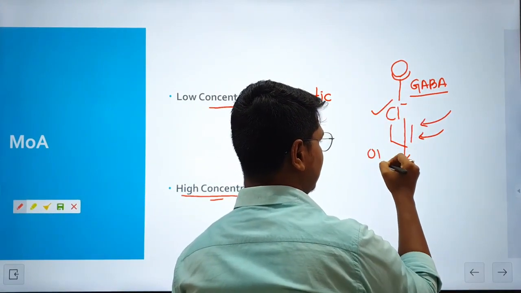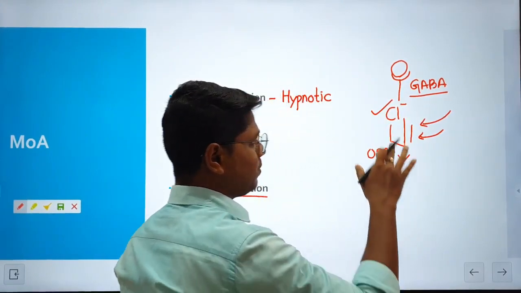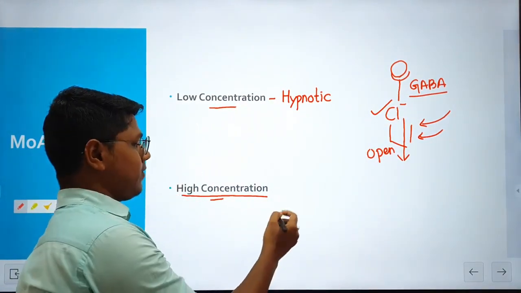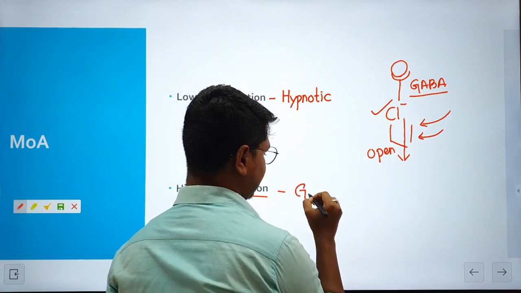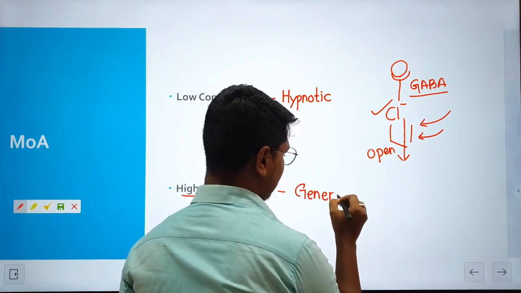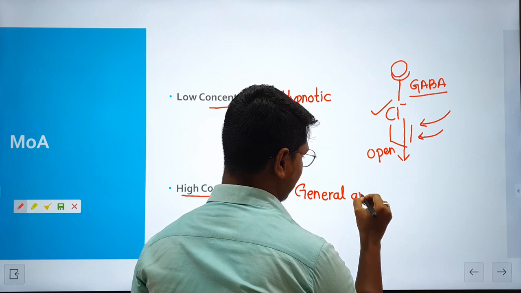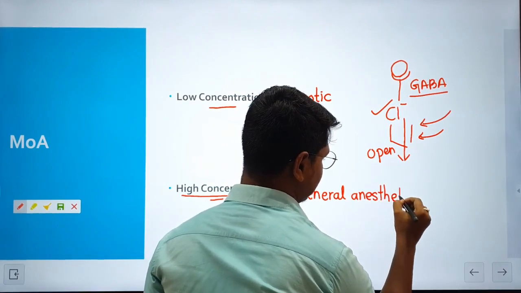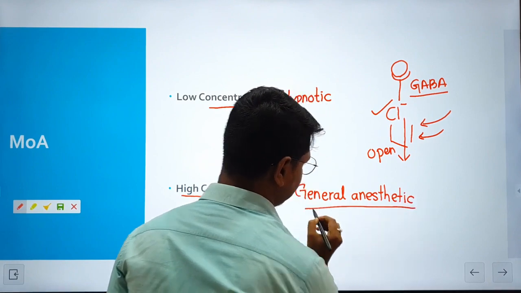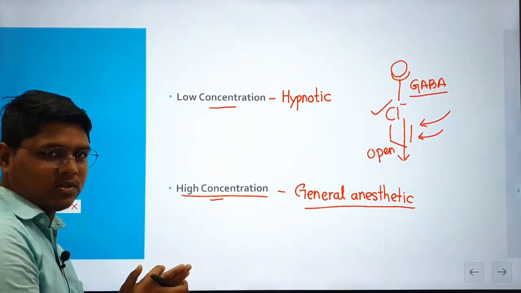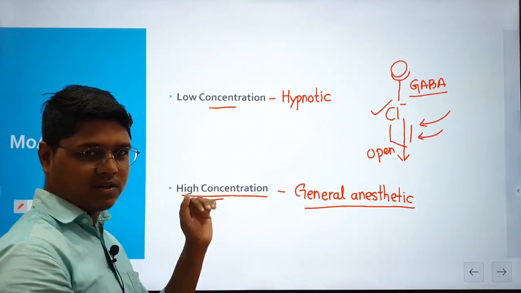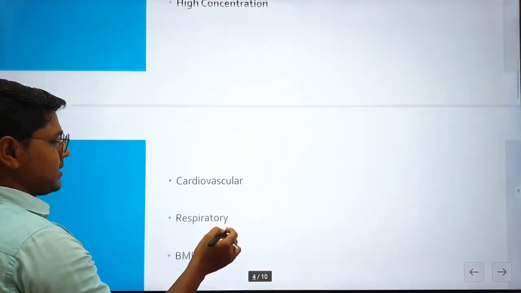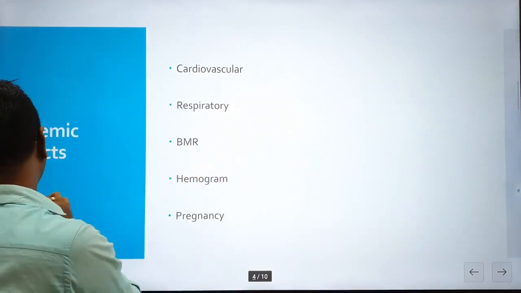You find a combined effect of GABA mimetic and chloride channel activator, and you find the general anesthetic effect. So in low concentration it has hypnotic effect, while in high concentration it has general anesthetic effect. It is actually a single mechanism of action, but at different concentrations it acts differently.